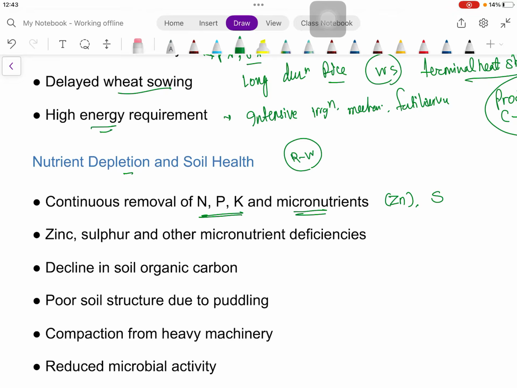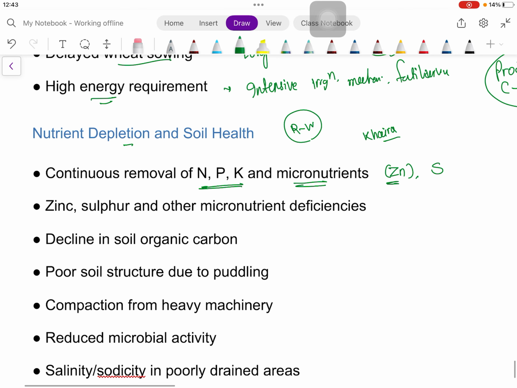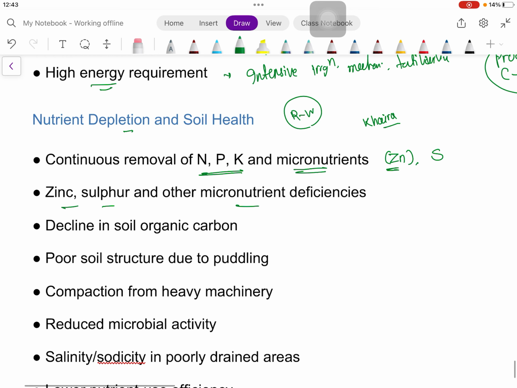Sulfur is a secondary nutrient, and the micronutrient is zinc. As we know, in rice with zinc deficiency, Khaira disease occurs. This was first seen in Uttarakhand by Dr. Y.L. Nene, so in the Indo-Gangetic plain this was first noticed. Then zinc, sulfur and other micronutrient deficiencies also occur.